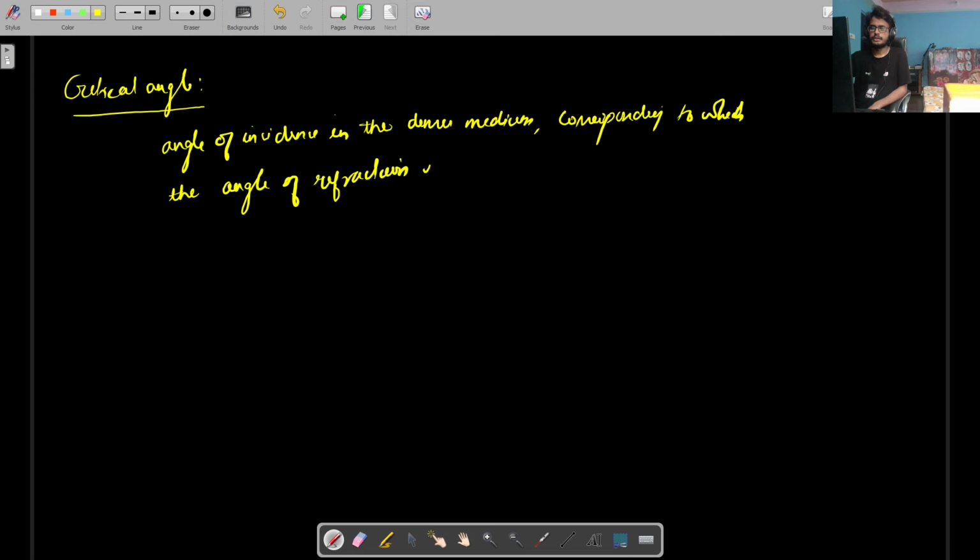What is the angle of refraction? So the critical angle is the angle of incidence in the denser medium corresponding to which the angle of refraction is... what is the angle of refraction?